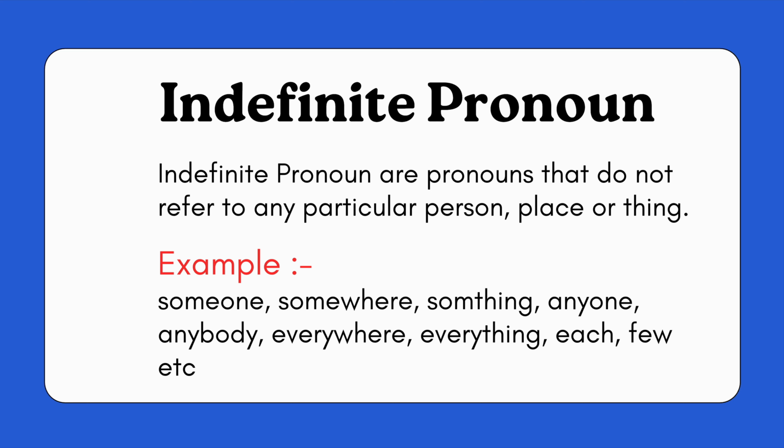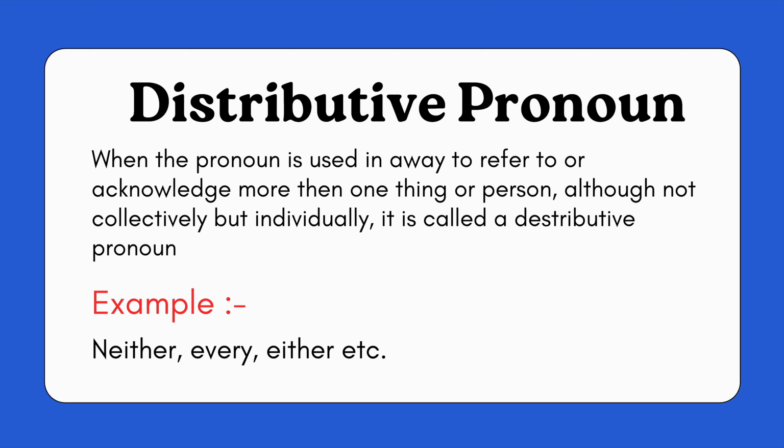Indefinite pronoun. Indefinite pronouns are pronouns that do not refer to any particular person, place or thing. Like we say someone, somewhere, something, anyone, anybody, everywhere, everything, each, few. These are called indefinite pronouns. They do not refer to any particular person, place.